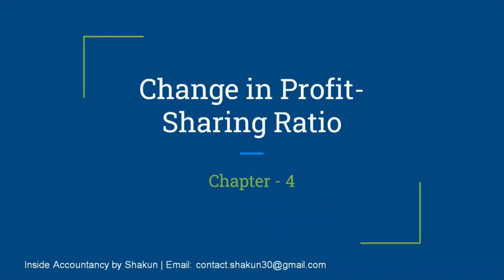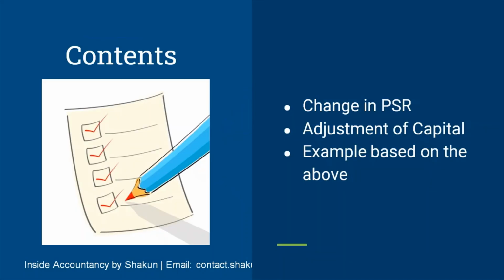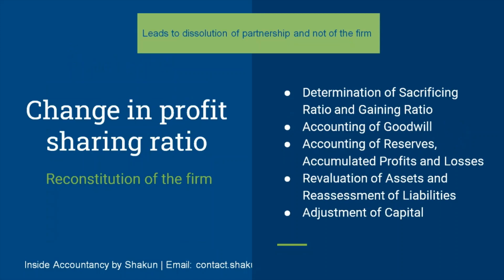Today we'll be talking about Chapter 4, Change in Profit Sharing Ratio, and the contents in this video are change in PSR, adjustment of capital, and examples based on the above. Change in profit sharing ratio means when the existing partners decide to change the ratio in which they share profits and losses, that is referred to as change in profit sharing ratio or the reconstitution of the firm, which leads to dissolution of the partnership agreement and not of the firm.